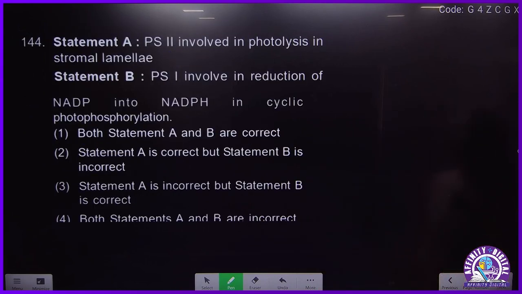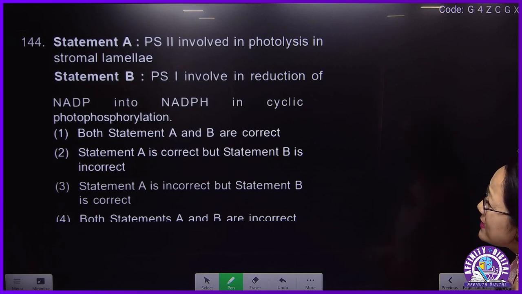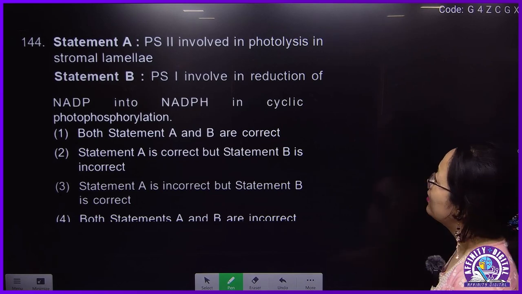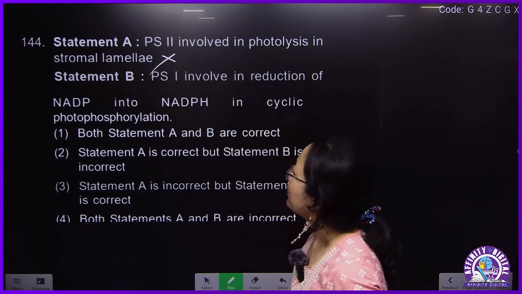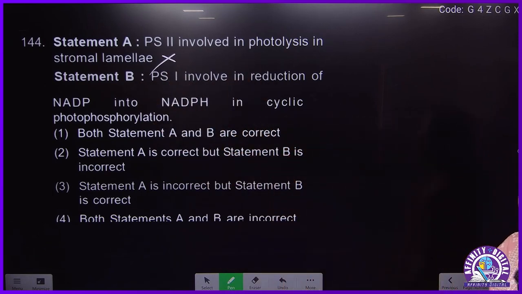Next, question 144. PS2 is involved in photolysis of water, photolysis in stromal lamellae. This is wrong. PS2 is involved in photolysis, but not in stromal lamellae. This should be in the thylakoid membrane, and it should occur in the lumen of thylakoid.